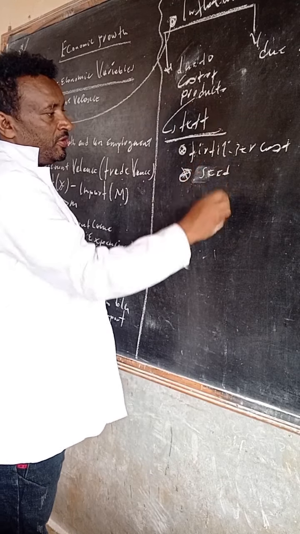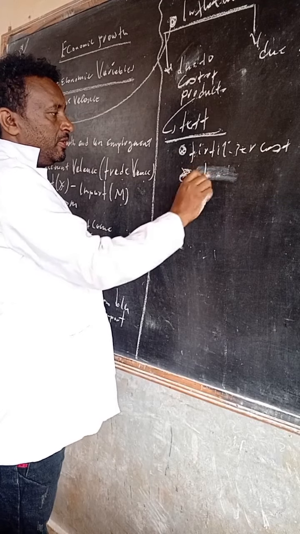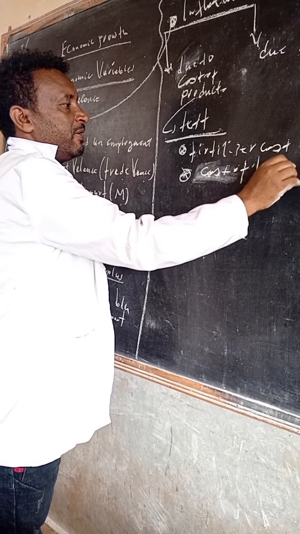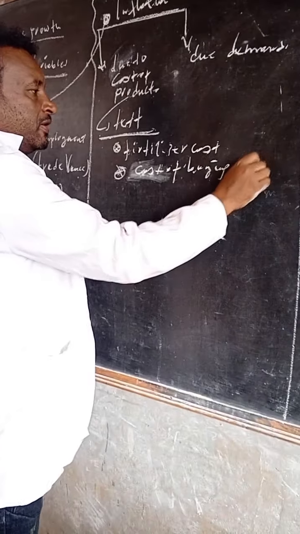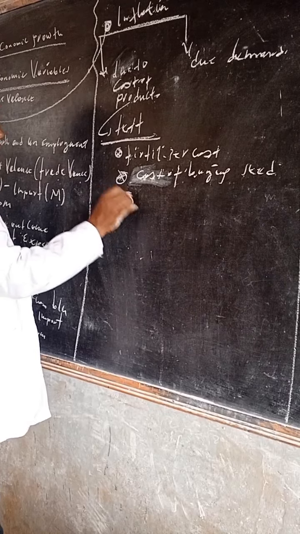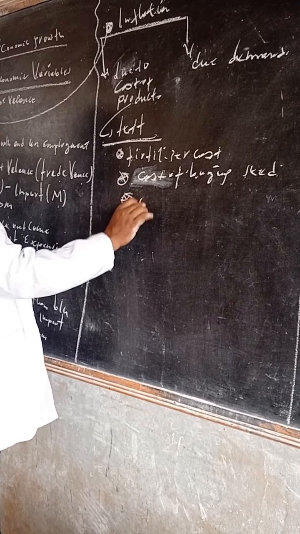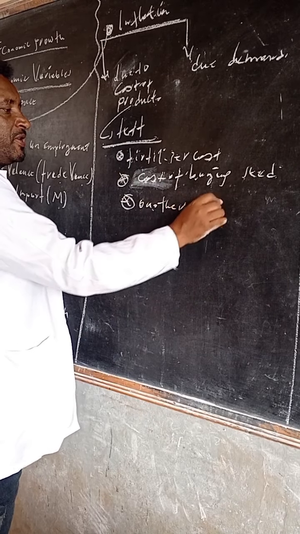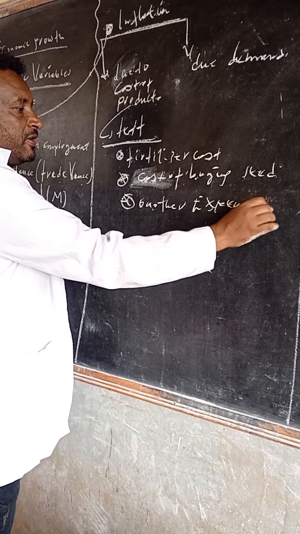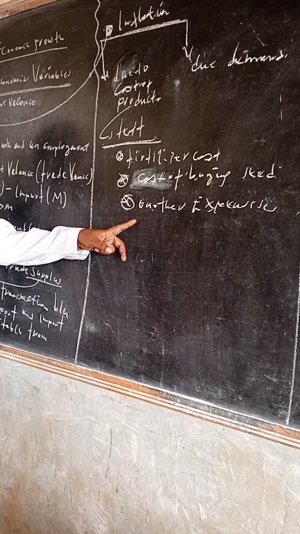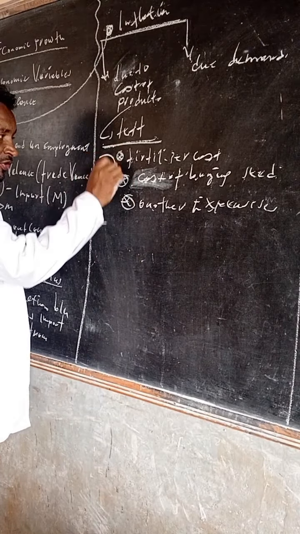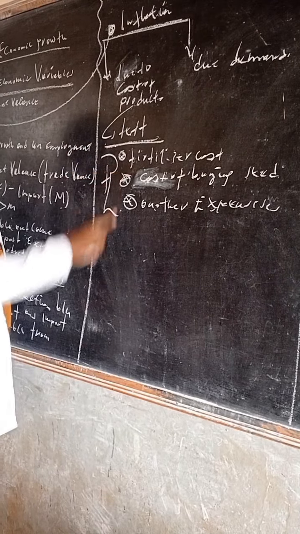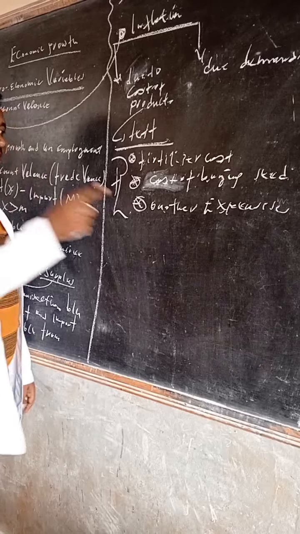Another is seed cost, the cost of buying seeds. There are also other expenses. In this case, the summation of these becomes the summation of fertilizer cost, cost of buying seeds, and other expense costs.